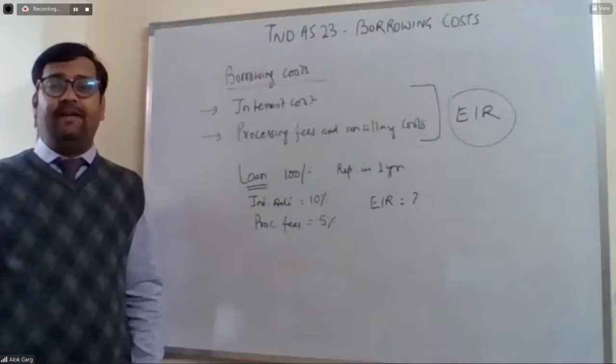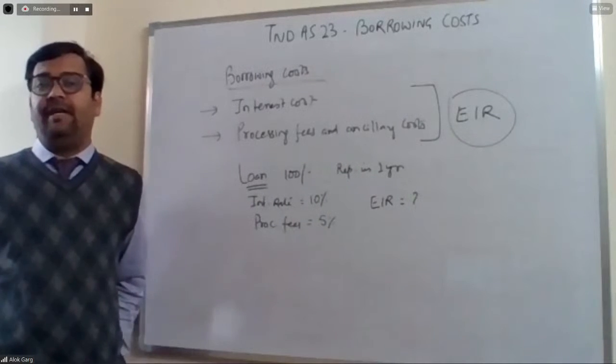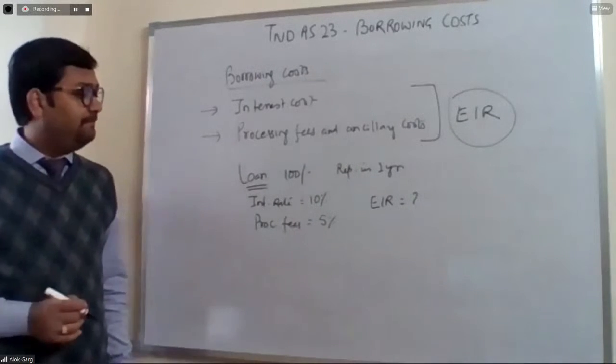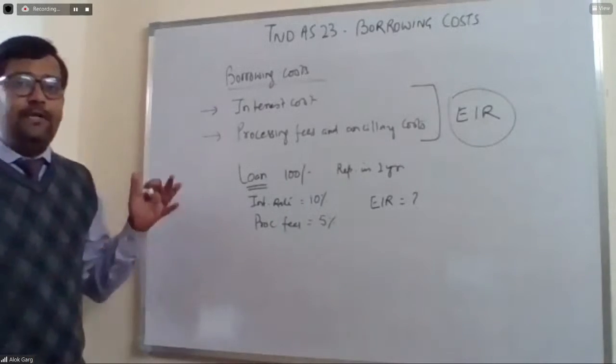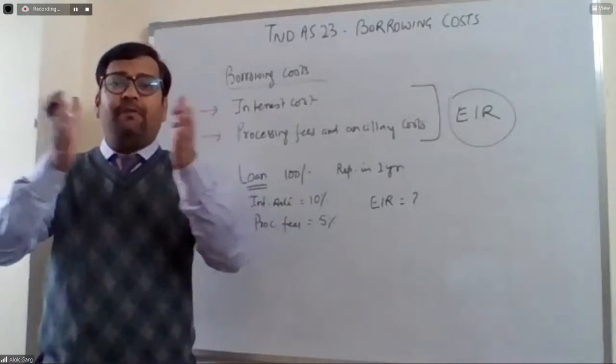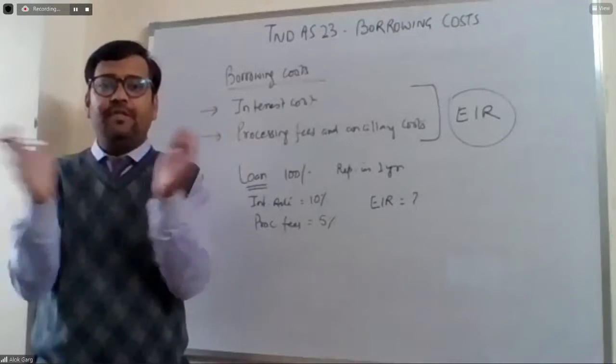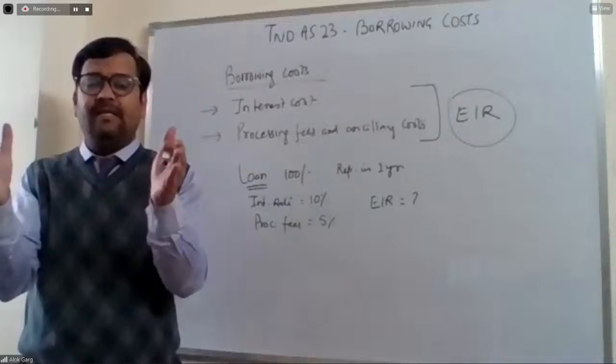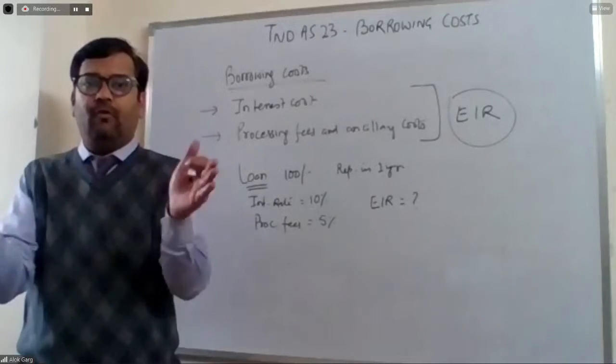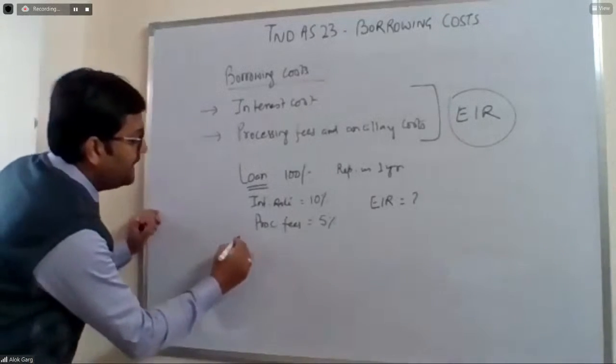Because you all have had many sessions on Ind AS on financial instruments. See, we need to see what is the difference between inflow and outflow. For calculation of effective interest rate, we need to see what is the rate which equalizes the inflow and outflow. First of all, what is the inflow?